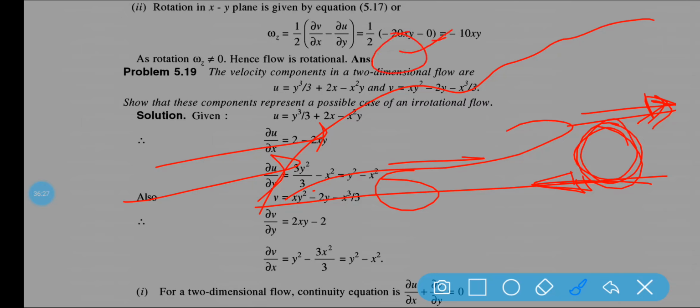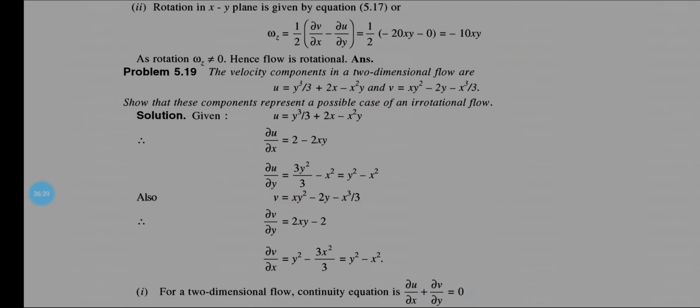But otherwise there will not be any kind of rotational movement. That means this portion will be moving forward and this portion will be moving backward, and the fluid is rotating. Because of this rotation, there will be some losses inside the fluid. So I hope it is clear.